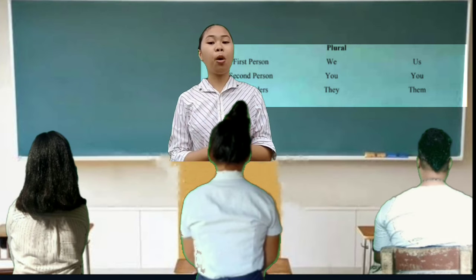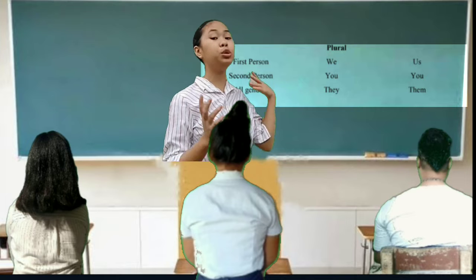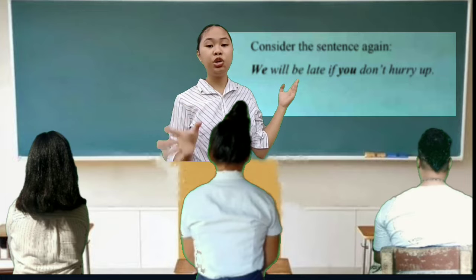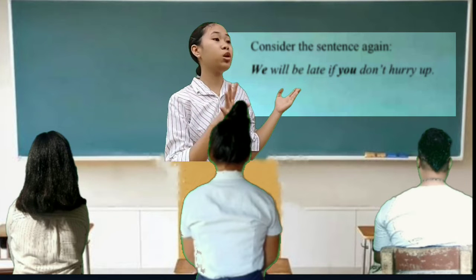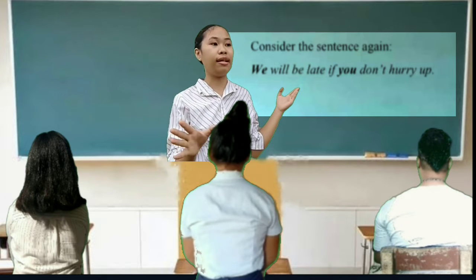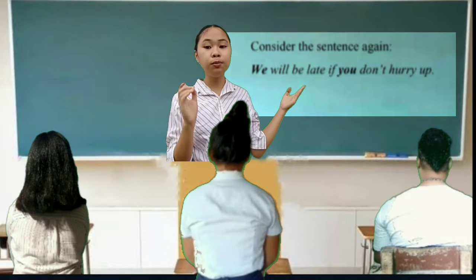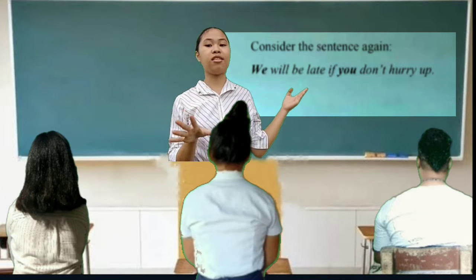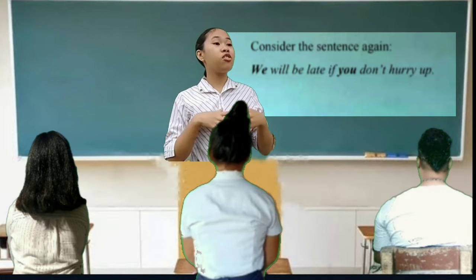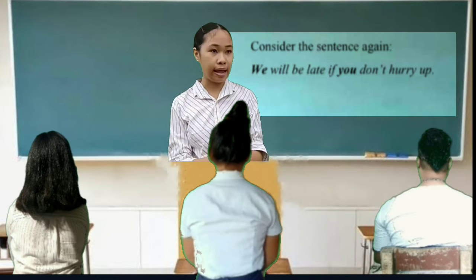So before going to the next pronoun, let us first determine the difference between nominative and objective case. Here we have an example. We will be late if you don't hurry up. So class, as you notice, this sentence has two pronouns but their uses are different. For the first pronoun, we, it replaces the subject of the sentence, while the pronoun you replaces the object of the sentence. So we is in the nominative case and you is in the objective case.